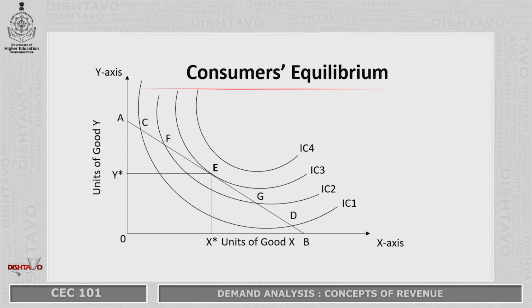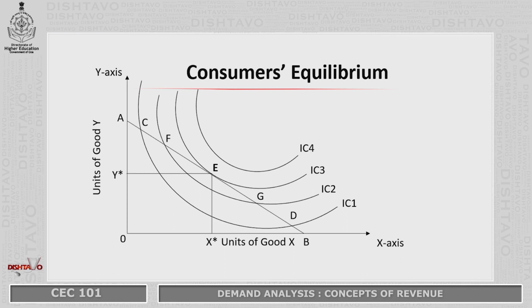Now, I am superimposing budget line AB on this diagram. Out of the 4 indifference curves, the budget line AB is tangent to indifference curve 3, IC3. The consumer has the option to be on IC1, IC2, IC3 or IC4.